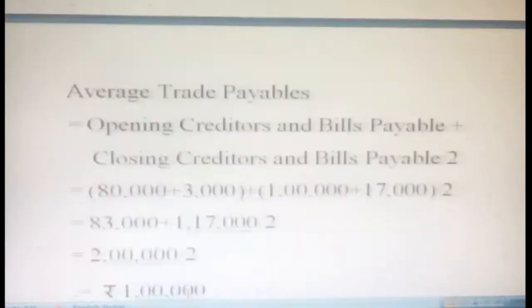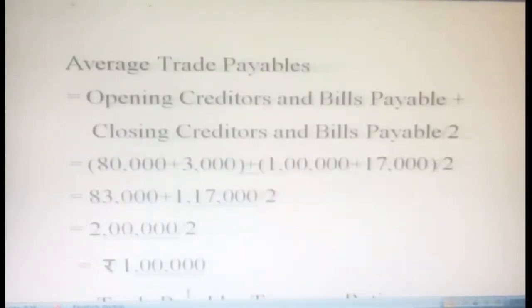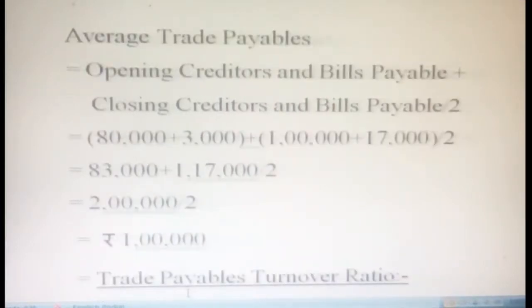Now, average trade payables. Opening creditors and bills payable plus closing creditors and bills payable, divided by 2, because they gave us the information for both opening and closing creditors and bills payable. Adding together, 80,000 is our opening creditors, 3,000 is our bills payable. Then closing creditors 1 lakh and bills payable 17,000. We get 83,000 for opening creditors and bills payable and 1,17,000 for closing creditors and bills payable. Added together, 2 lakh divided by 2, we get 1 lakh. That is our average trade payables.